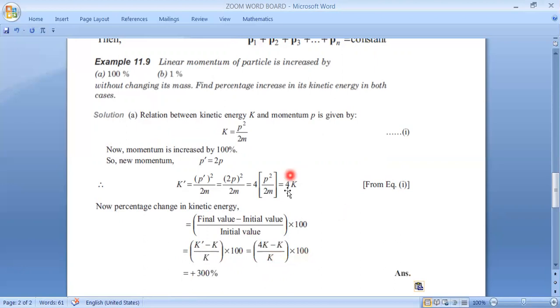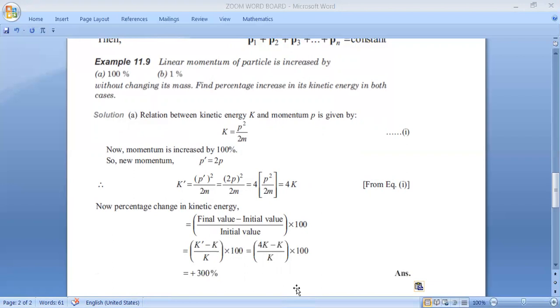In most of the cases, students make the mistake. Now it increases to 4 times, and the student immediately says that 400% is increased. That is very wrong, very wrong. It is increased by 300%. Okay, very good.